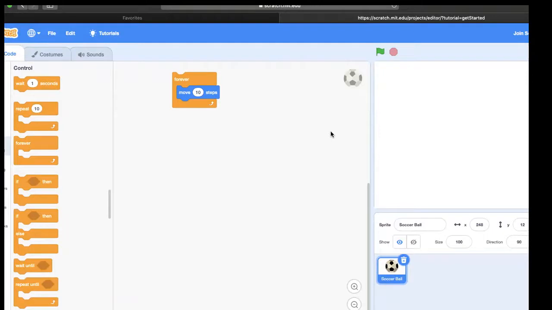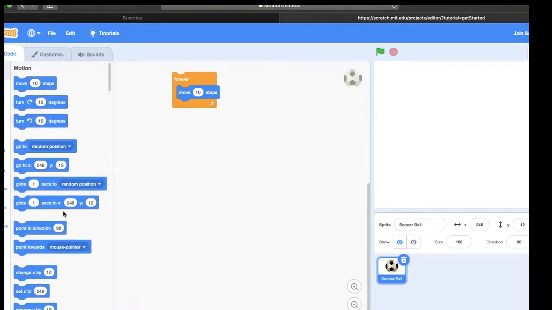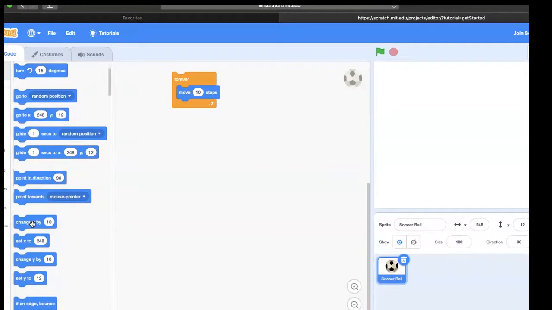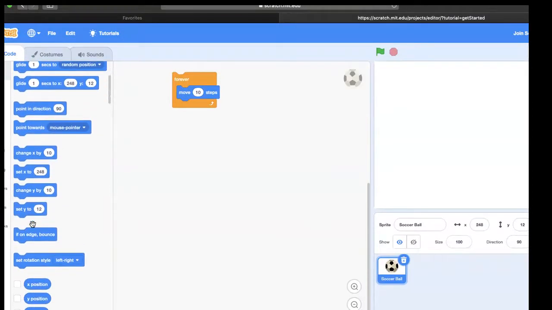Okay, so when he reaches the edge, we want something to happen. For this to be a pong game, we probably want our ball to go back and forth. So let's go back to our motion menu. It's blue. And when he reaches the edge, we're going to find bounce. So we'll scroll, and it says, if on the edge, bounce. We'll take that piece of code and put it right under move 10 steps. Let's click on that code.